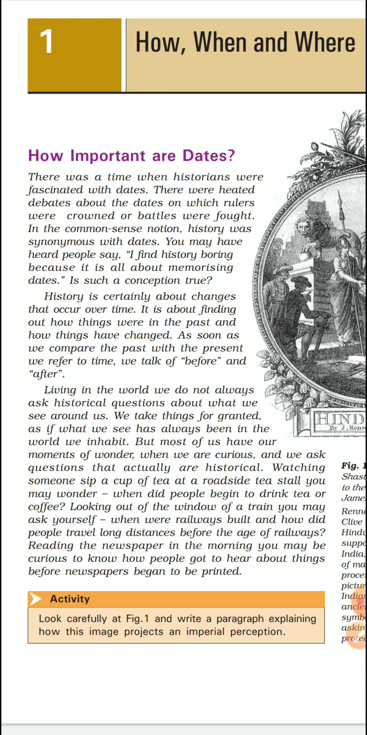Fascinated. What does the word fascination or fascinated mean? That they were strongly attracted or interested in dates. Now, what does it mean that historians were fascinated with dates? See, what did the past historians do? They always related any topic with dates. For example, if we take an example of a ruler, a king or an emperor, it was like, when was that particular king or ruler born?